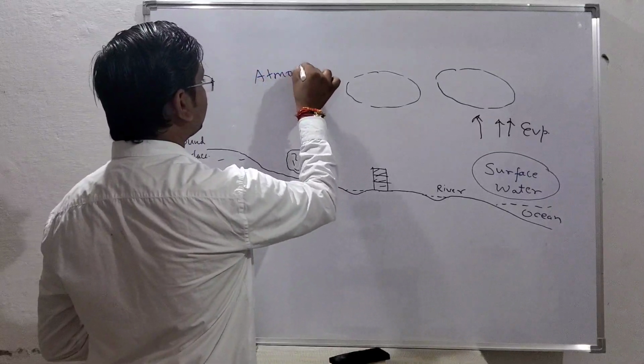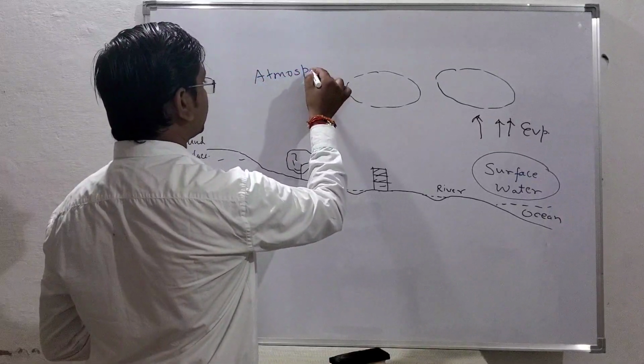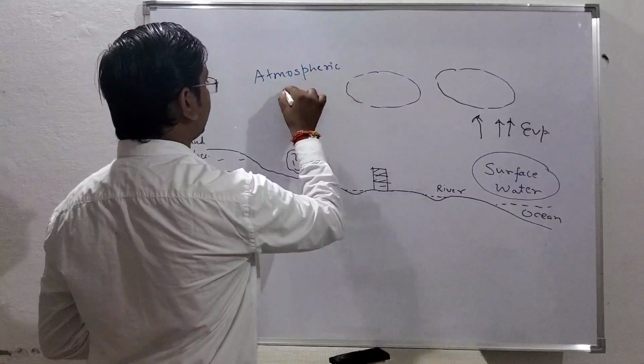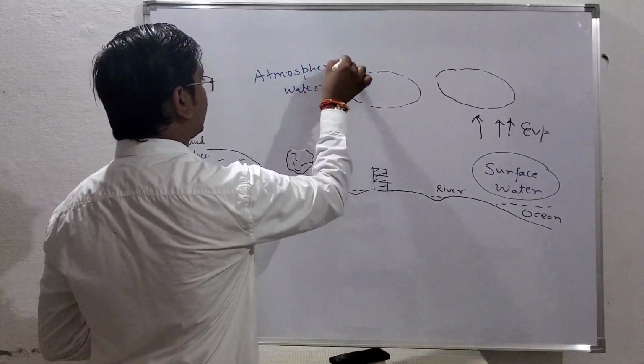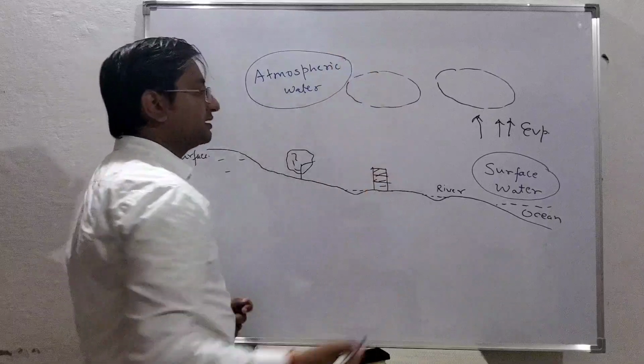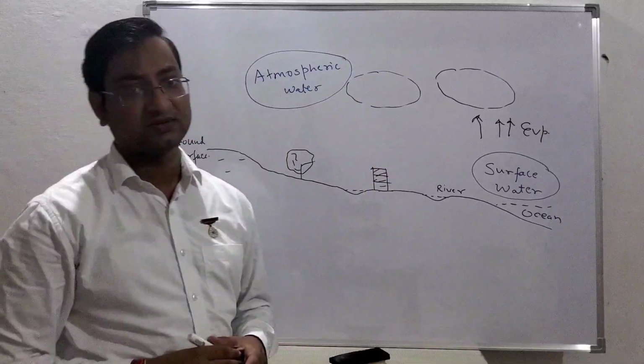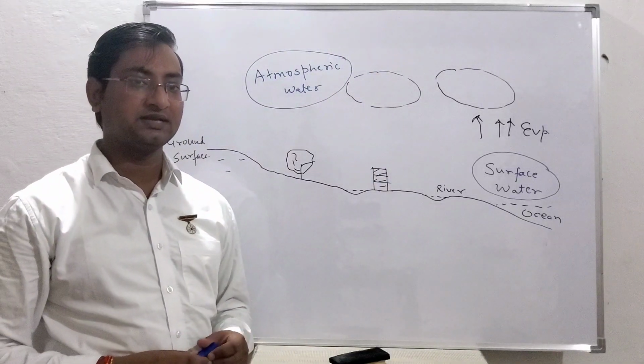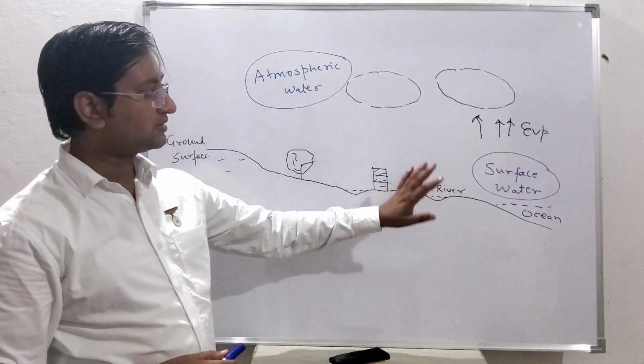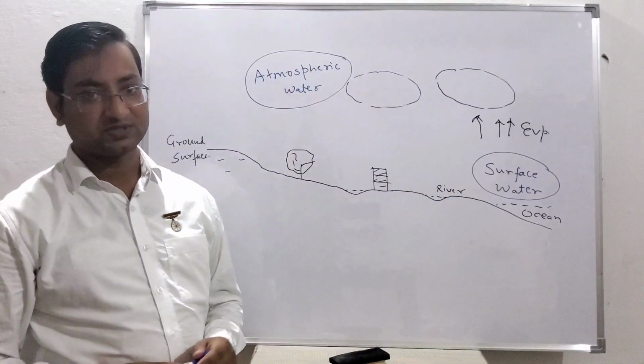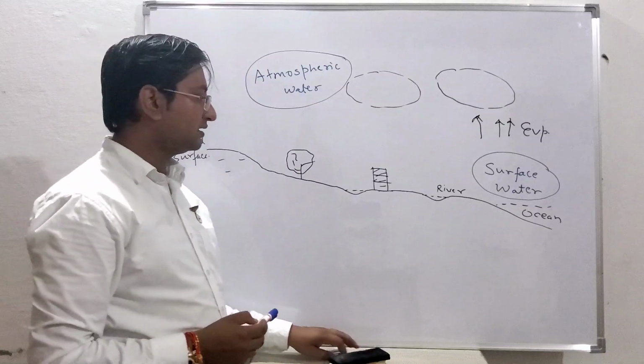I can write another occurrence: atmospheric water. So another occurrence is atmospheric water. A huge amount of water is available in the atmosphere. So one is surface water, another is atmospheric water. Third thing you can say,